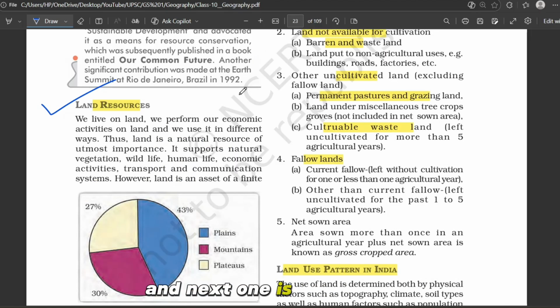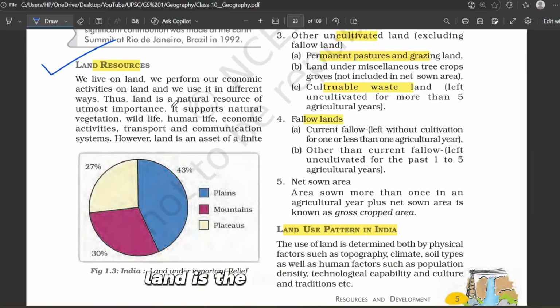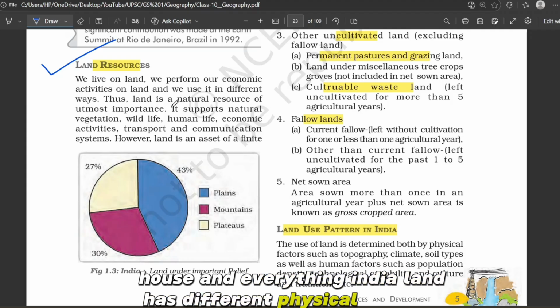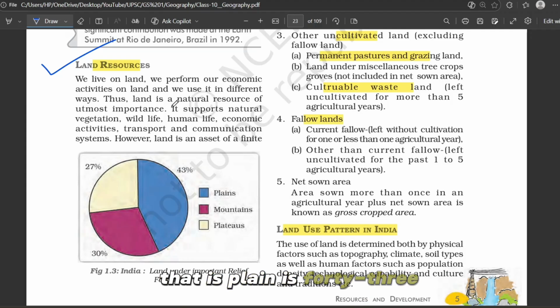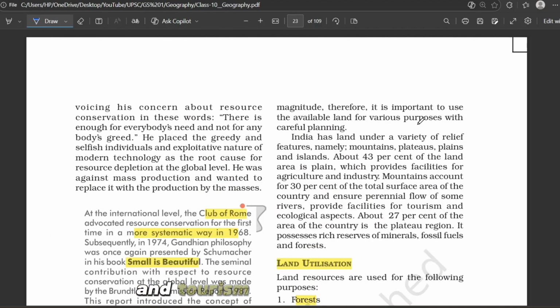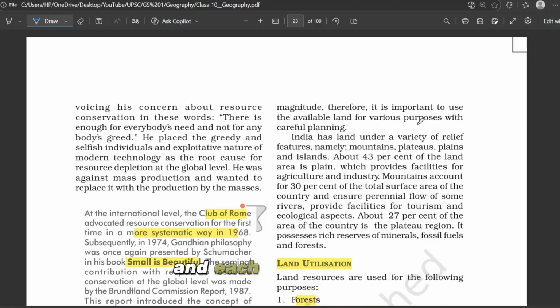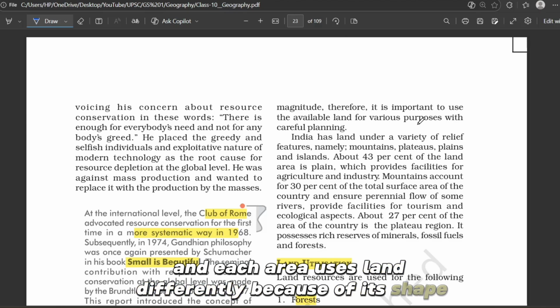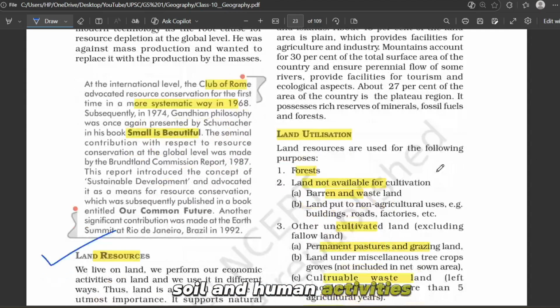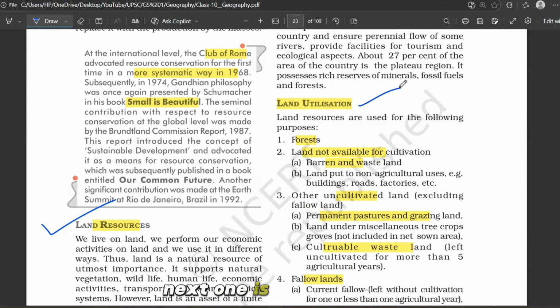And next one is land resources. Land is the base of everything: agriculture, forest, industry, roads, railways, houses and everything. India's land has different physical features. That is, plains are 43%. They are good for farming and industry. Mountains have 30%. They are good for forest, tourism and river systems. And plateaus are 27%. They are rich in minerals, fossil fuels and forest. And each area uses land differently because of its shape, climate, soil and human activities. Next one is land utilization.